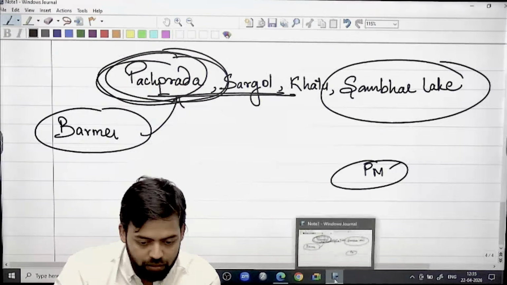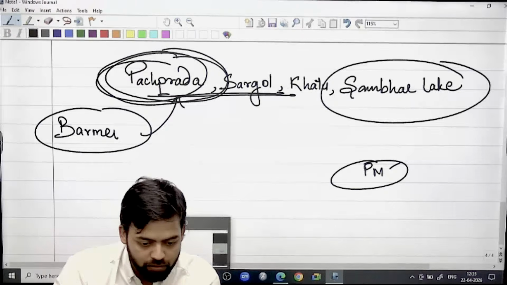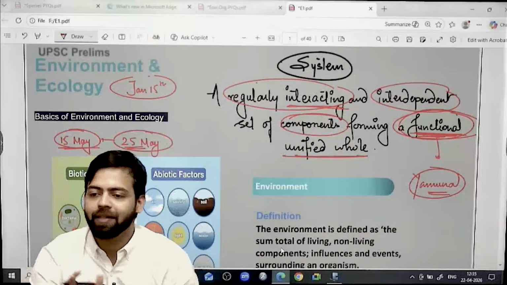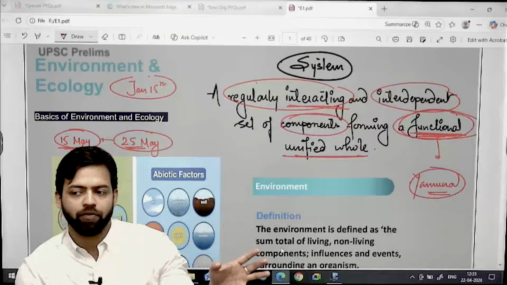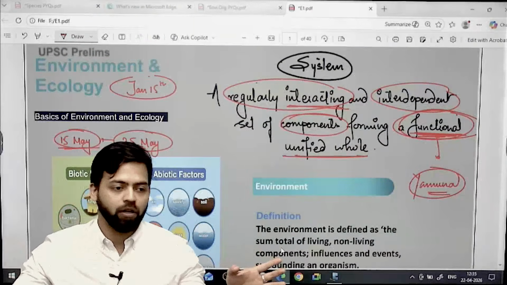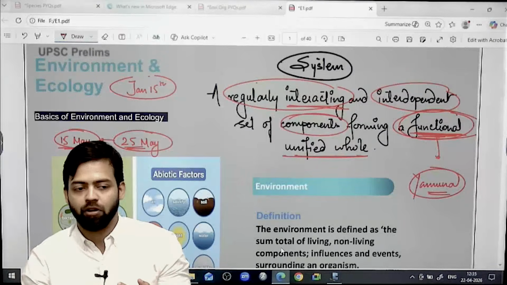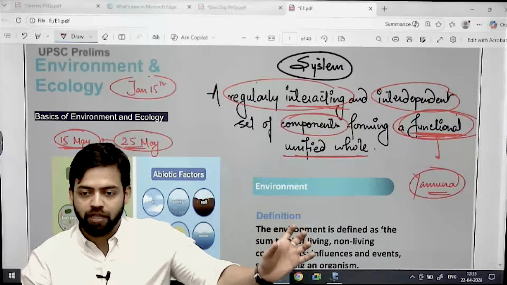First thing that we are discussing is the environment. So environment is nothing but the set of living things and non-living things. In living things, there can be flora, fauna, microorganisms, all of them. That is one set of components.